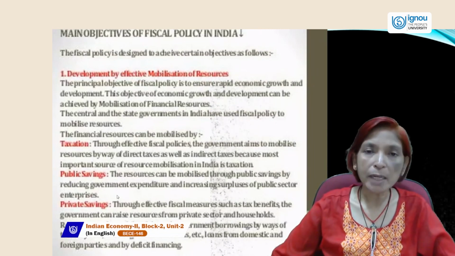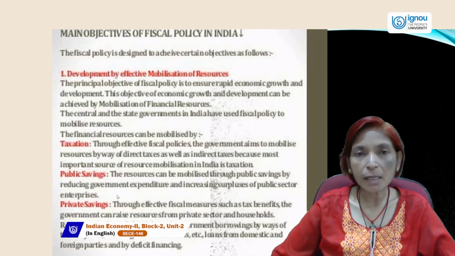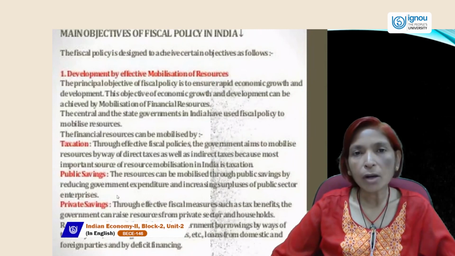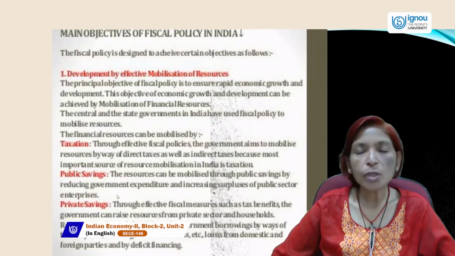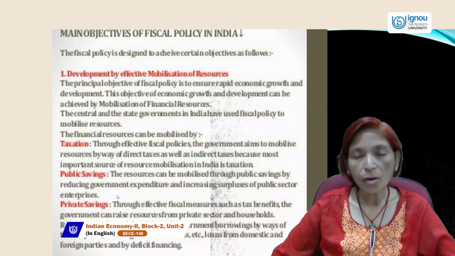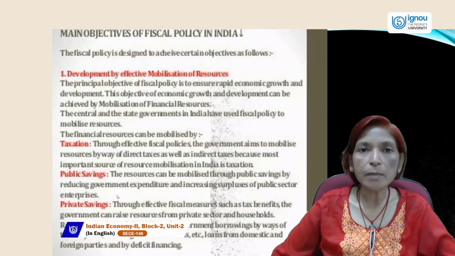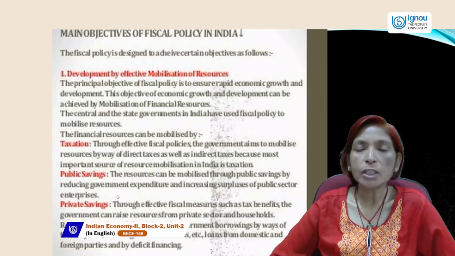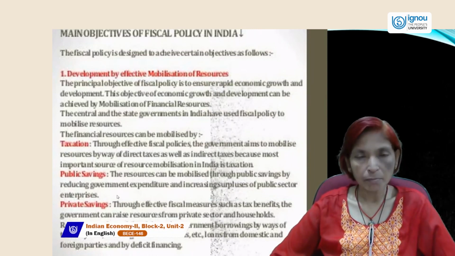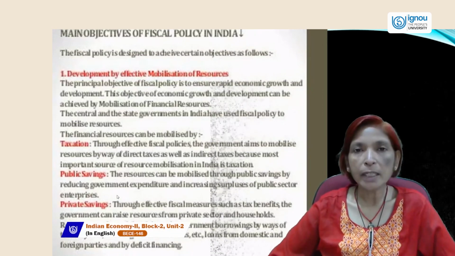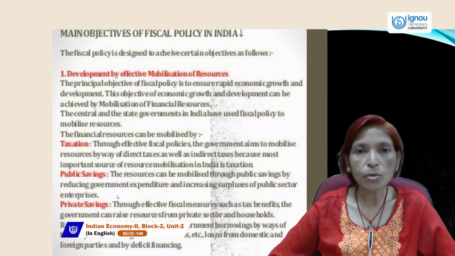So if government needs money and is not collecting money through public debt or public borrowings, then government can give order to RBI to issue paper currency at the time of warfare or any need. If government needs money and has no other way to get it, then government can use this deficit financing method. Deficit financing is the method in which government can give order to RBI to issue more and more paper currency for the development of the country.